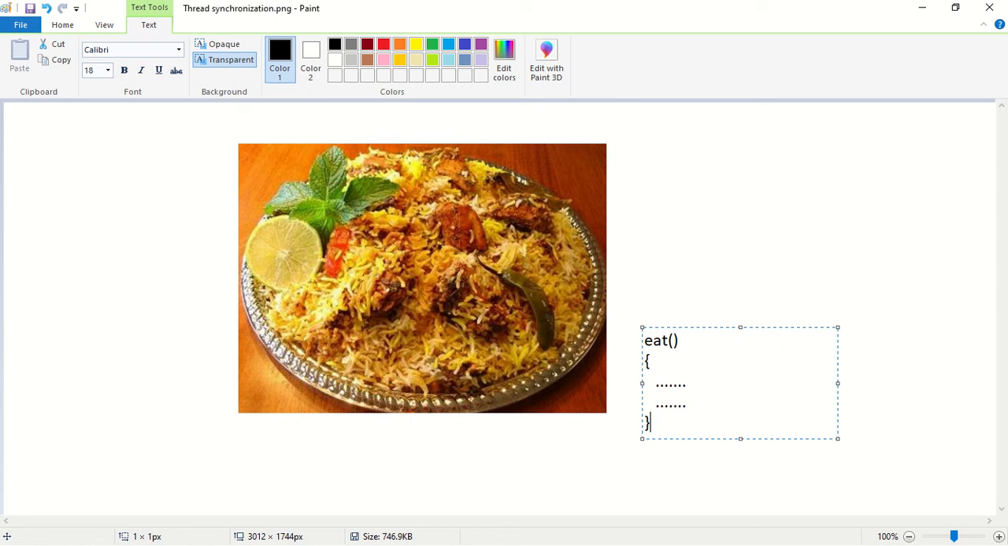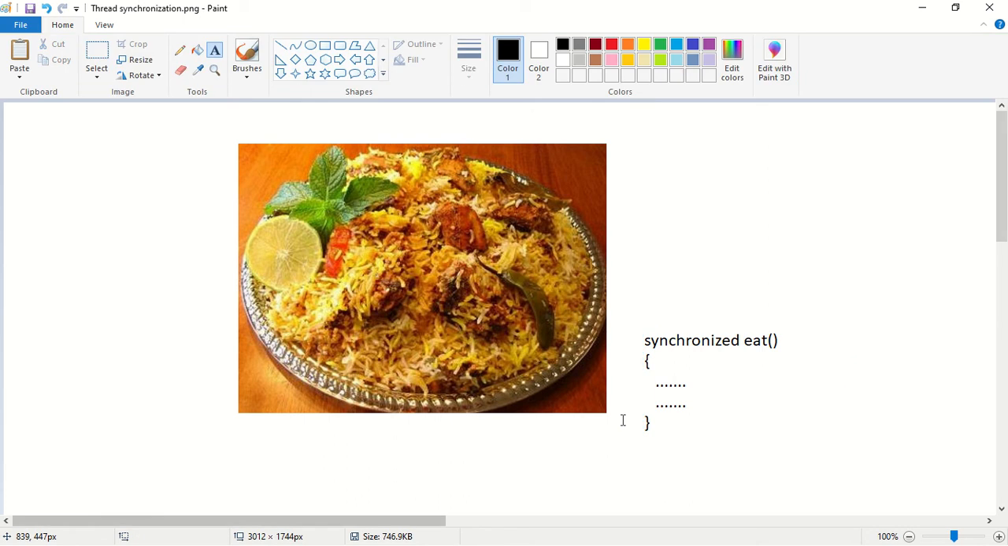So how can we overcome the data inconsistency problem? By using the synchronized keyword, which, as you know, is applicable only for methods and blocks. Here there is a method called eat, and I am going to make this method a synchronized method. What happens when I make a method synchronized? At any given point of time on a given object, only one thread is allowed to execute this method.